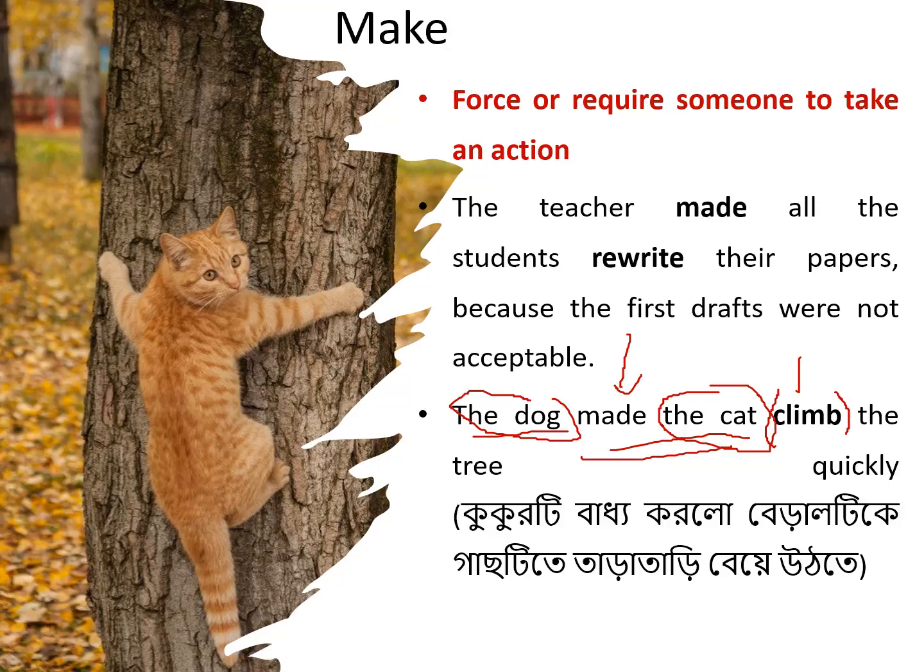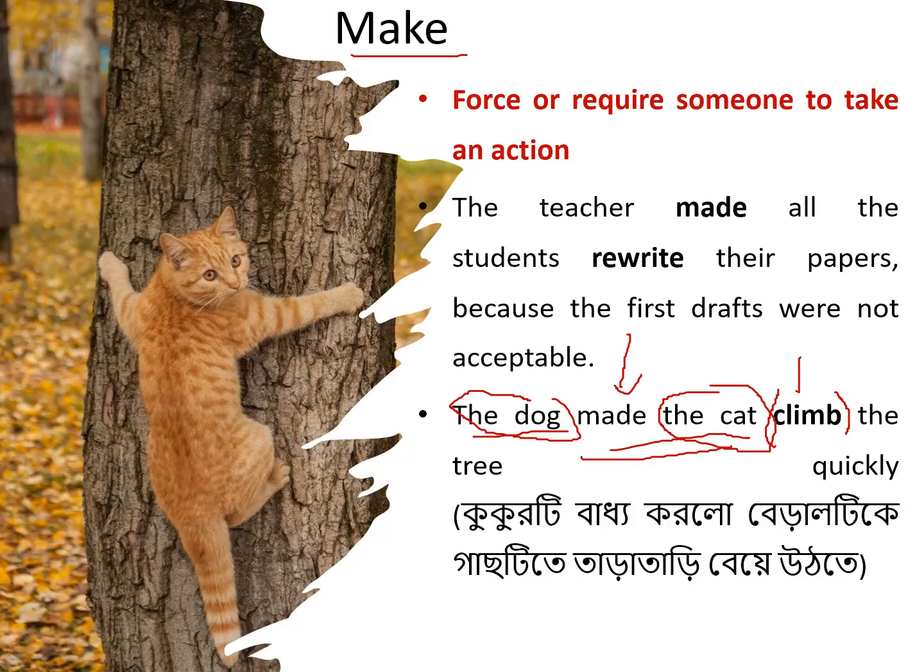So when the situation tells you that this is a forcing situation, or something is forcing, in that situation you have to use the causative verb make. Yes, here the dog made the cat, it means the dog forced the cat, then climb the tree quickly.